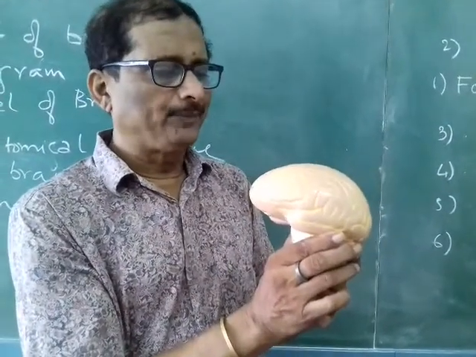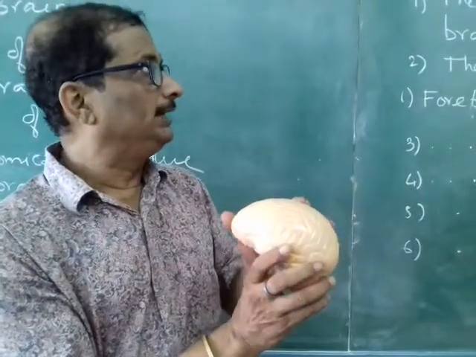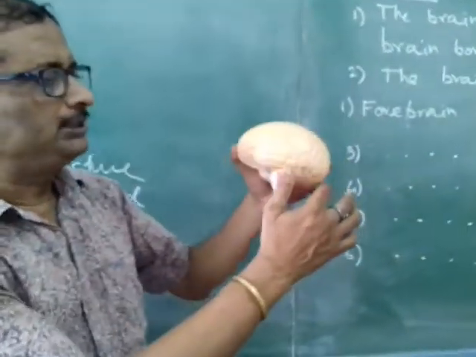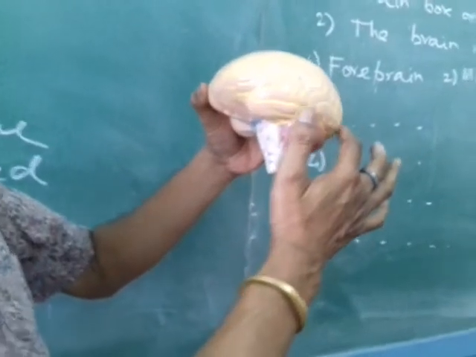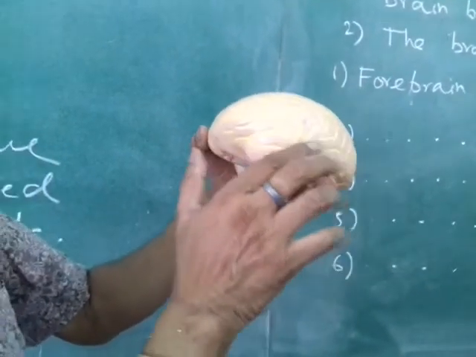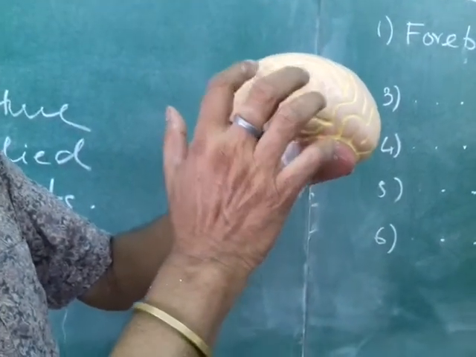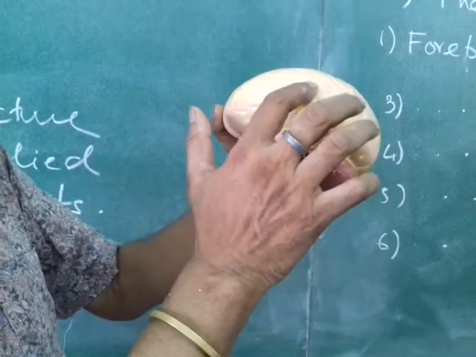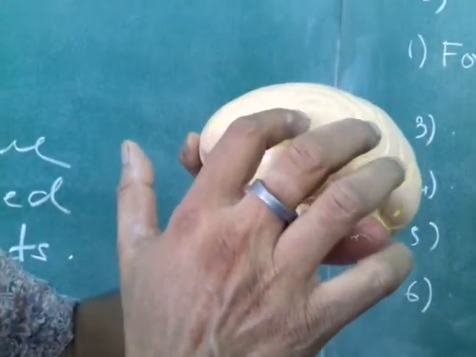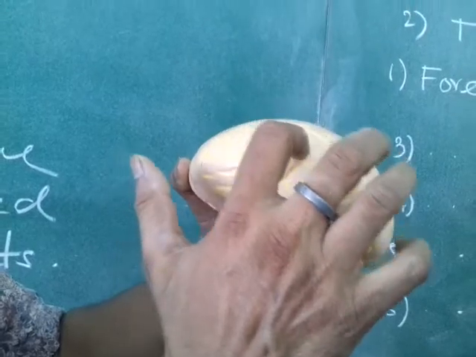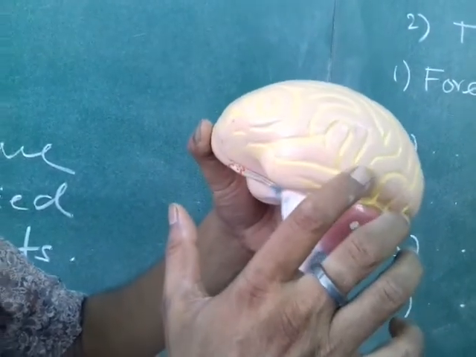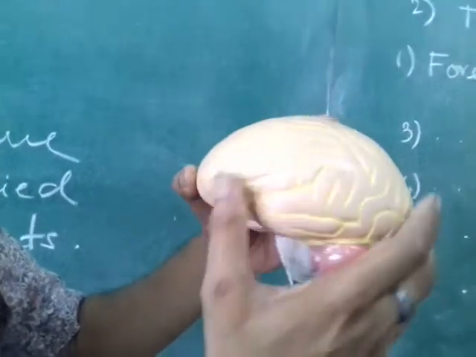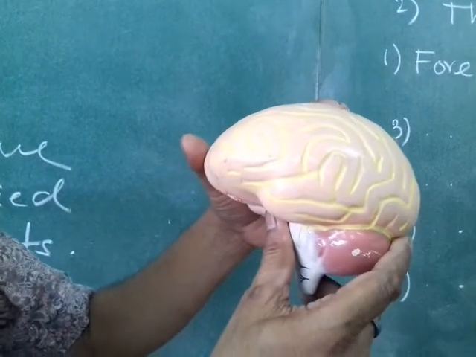So you have to know that the largest part of the brain is the cerebrum, and you can see there are convolutions on the brain. So you write: the brain has raised portions which are called the gyrus and the depressed portions which are called the sulcus. And these convolutions are to increase the surface area of the brain.